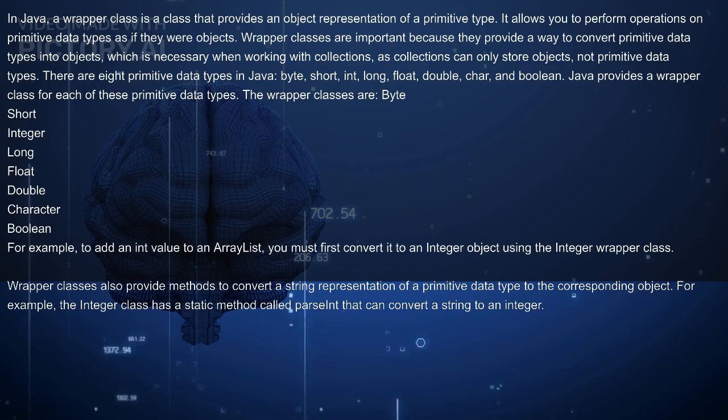Wrapper classes also provide methods to convert a string representation of a primitive data type to the corresponding object. For example, the Integer class has a static method called parseInt that can convert a string to an integer.